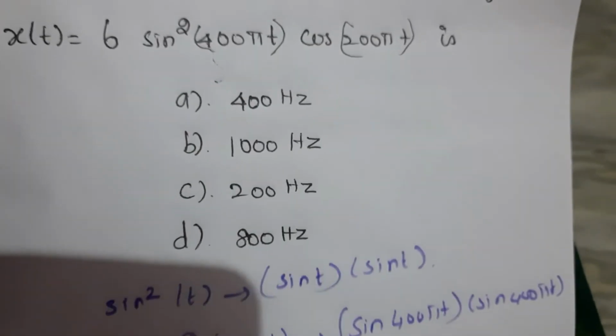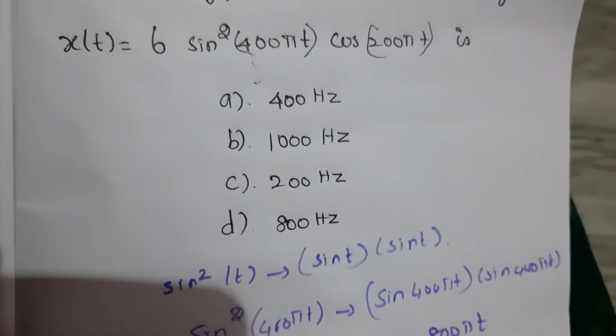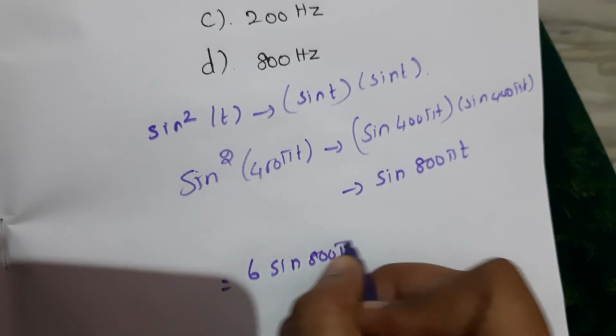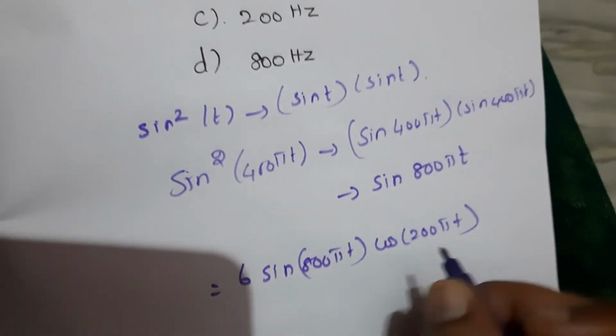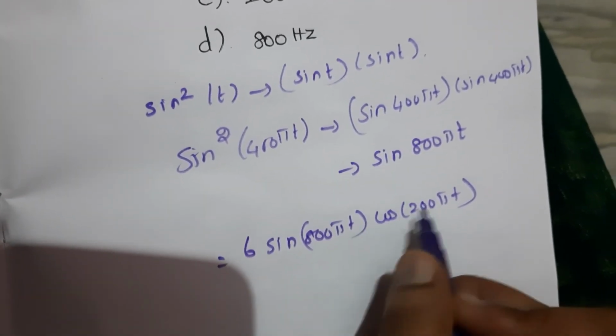So again this is a multiplied signal. Now the signal becomes 6 sine 800 pi t into cos 200 pi t. Again this is a multiplied signal, so you have to add these two values.